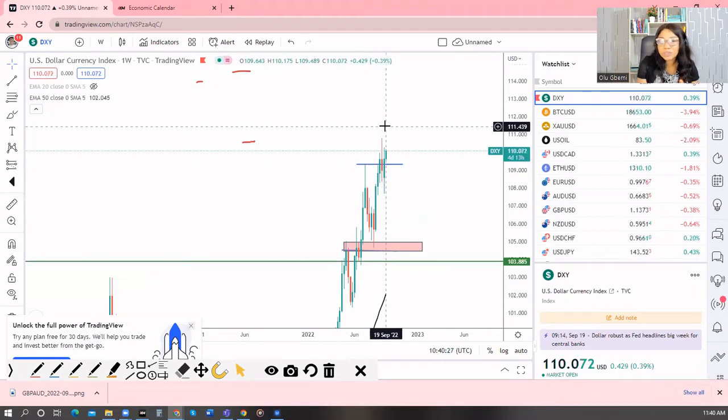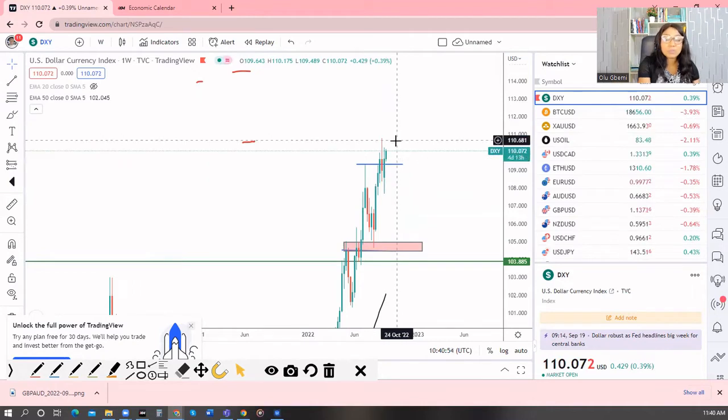For now, it's bullish. If you're looking at it now, the dollar is bullish, but how long that is going to be sustained is the question, because we know there's going to be an interest rate decision this week, and the tone has been hawkish. Everybody is expecting that maybe it's going to be one full percentage, 100 basis points, compared to the 75 basis points that is being expected. And if that happens, of course, we would expect the dollar to jump even higher. So let's see what's going to happen during the week. It will help us make a decision.